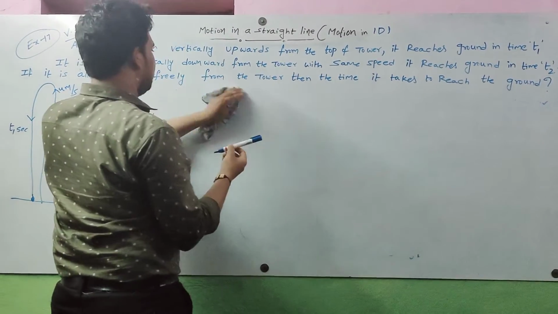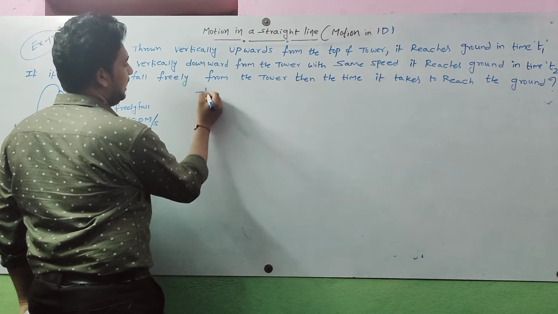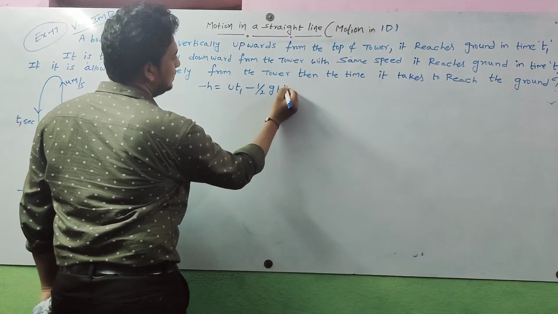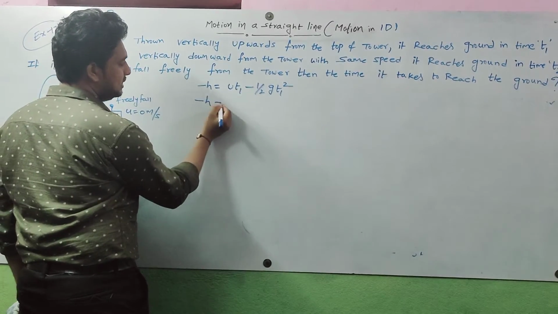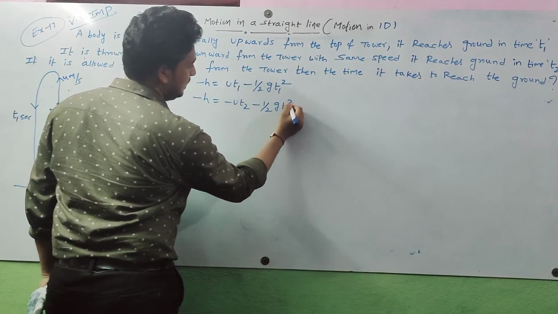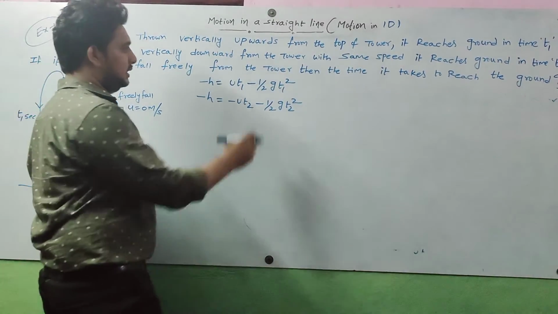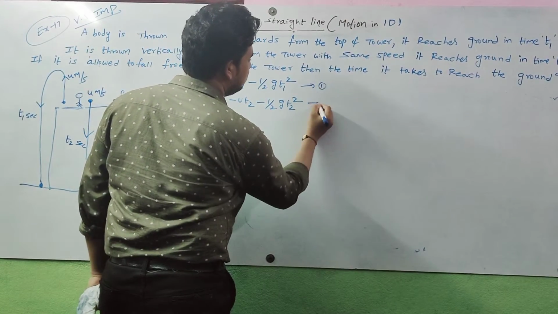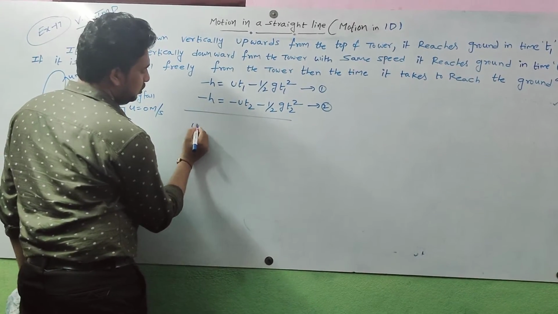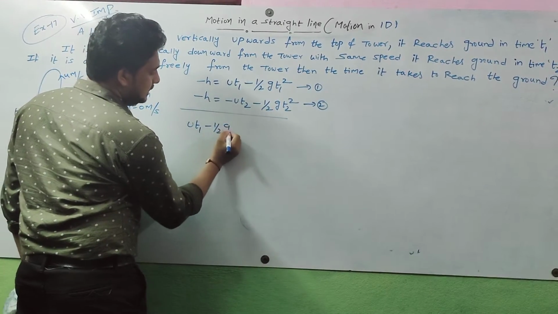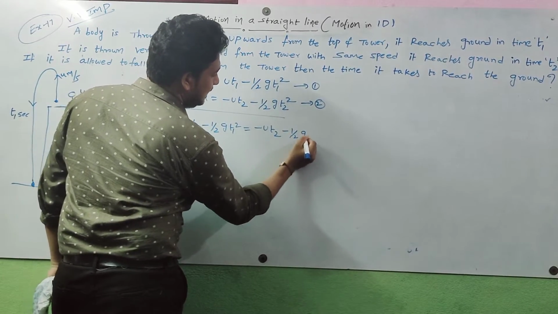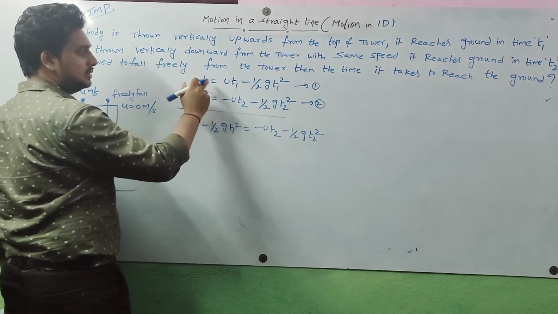So what we got now? Equation 1 is minus h is equal to ut1 minus half g t1 square. Second equation, minus h is equal to minus ut2 minus half g t2 square. So equate these two equations. From this, what we got: ut1 minus half g t1 square is equal to minus ut2 minus half g t2 square. Both are equal because minus h is on both sides.